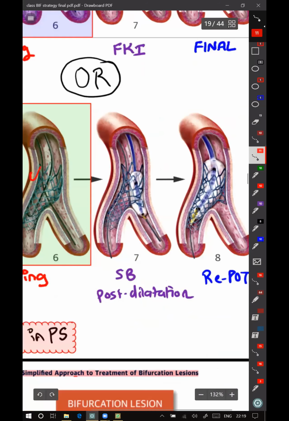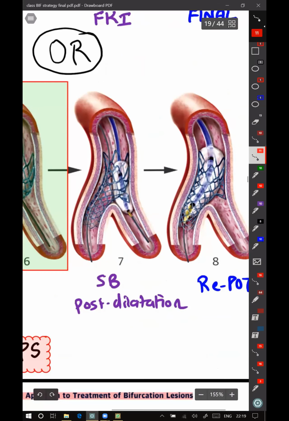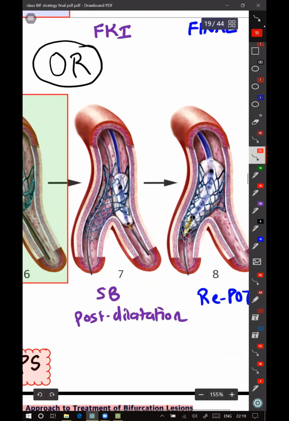Here, instead of taking 2 balloons, we are taking a small NC balloon sized according to the side branch and inflating it into the side branch. Once that is done, we are doing POT again. So the same result is obtained in the end, like this.